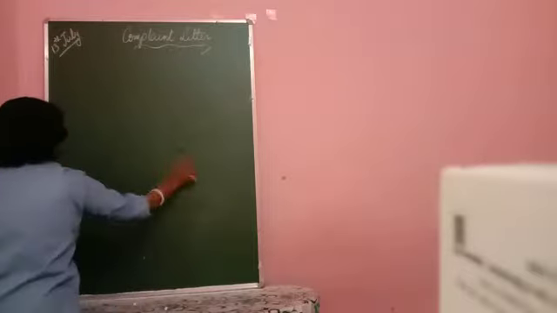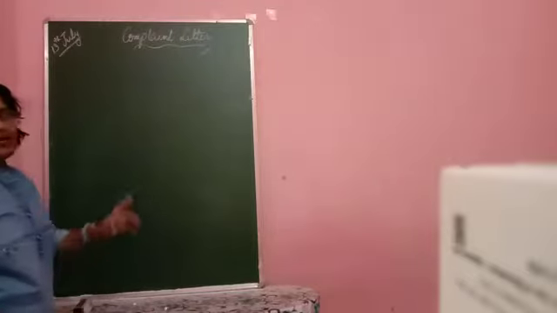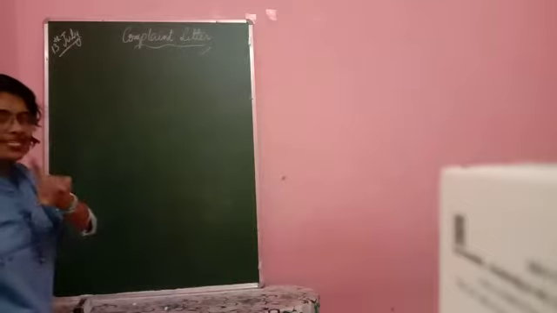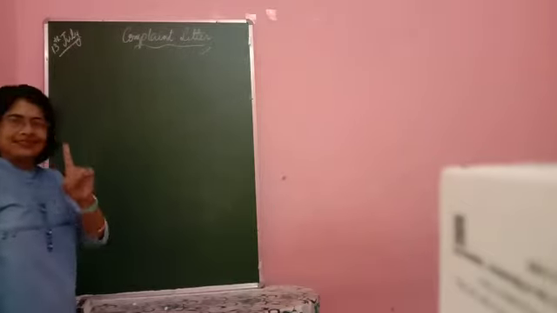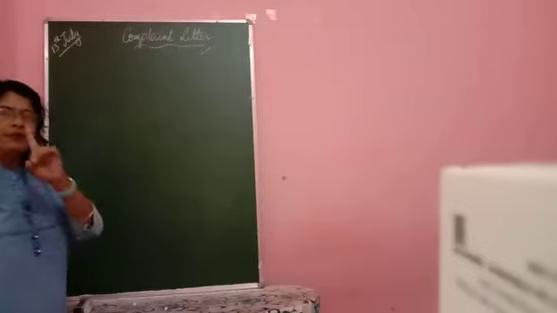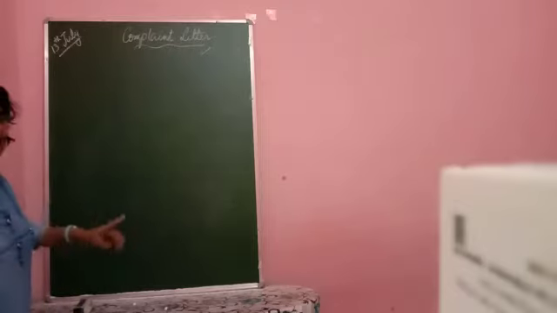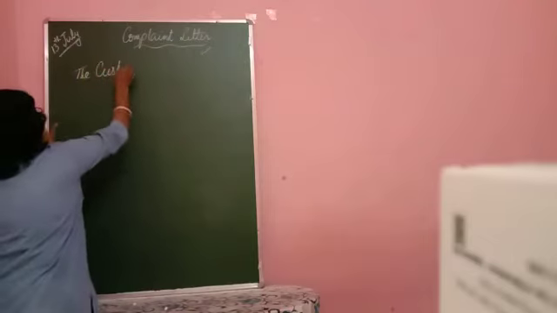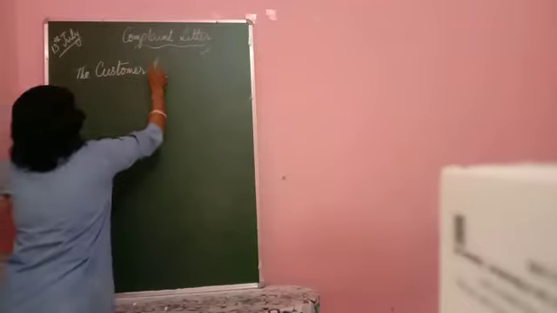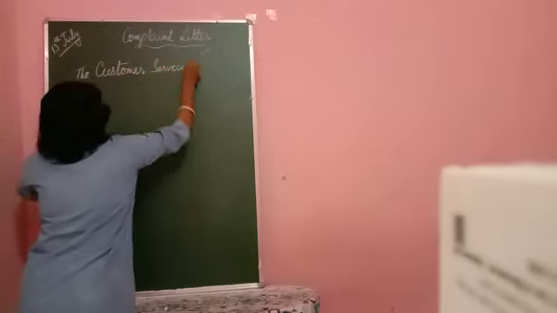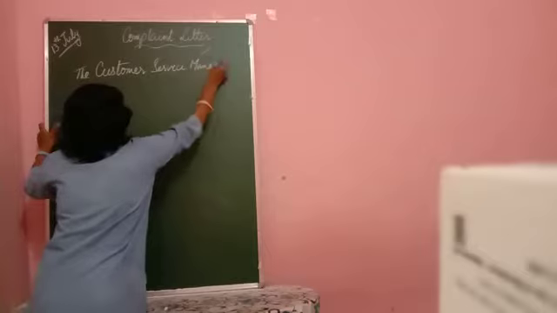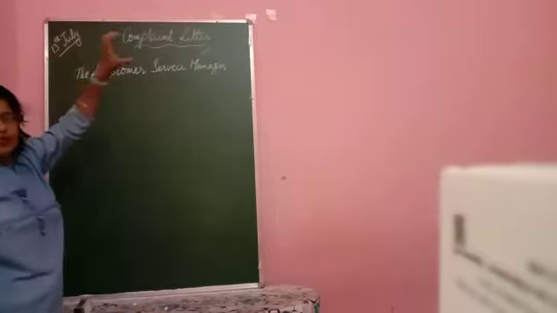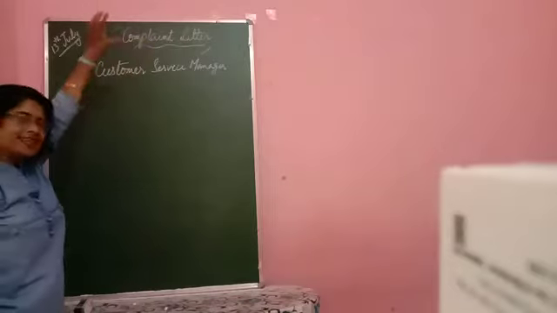Okay, so here I'll start with the receiver's address, because many times you are confused with the designation of the receiver. All complaint letters more or less have one common receiver, that is the customer service manager. Before that, what should be there? Before this, your date should be there. Again, before the date, the sender's address should be there.